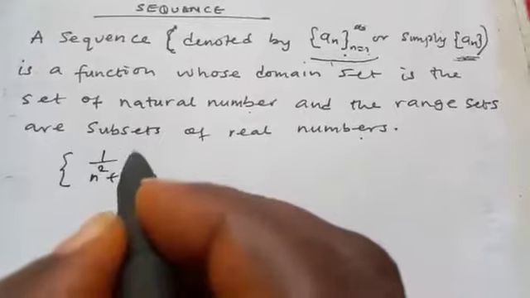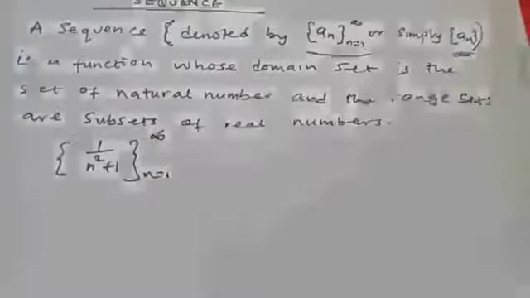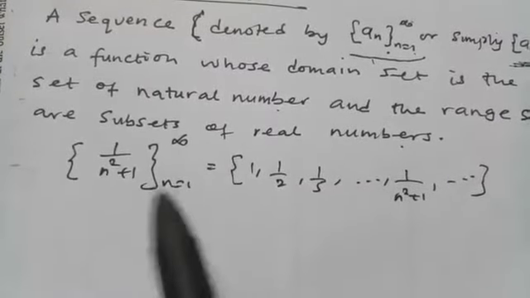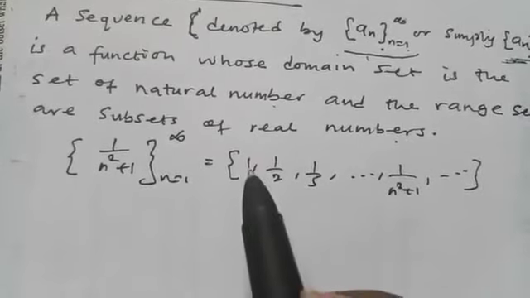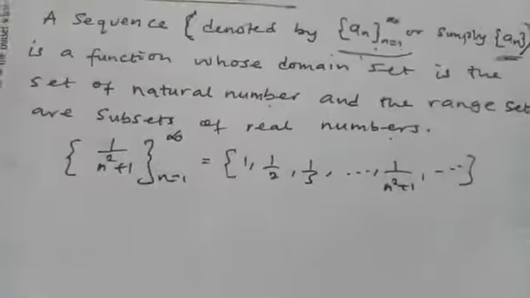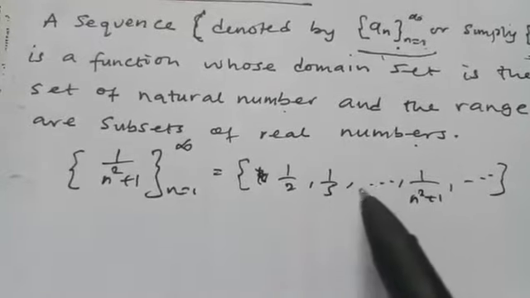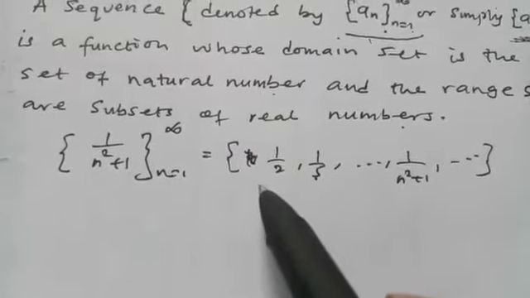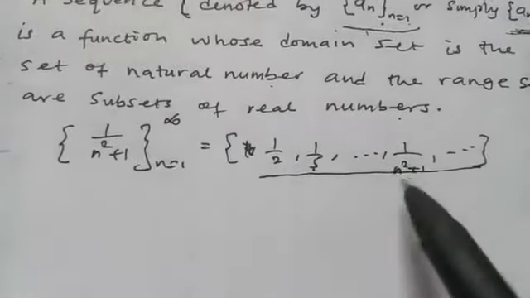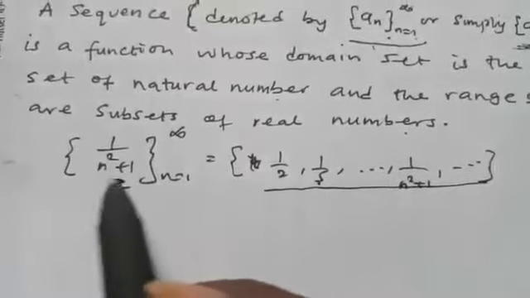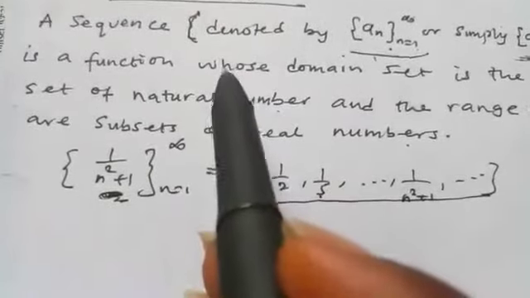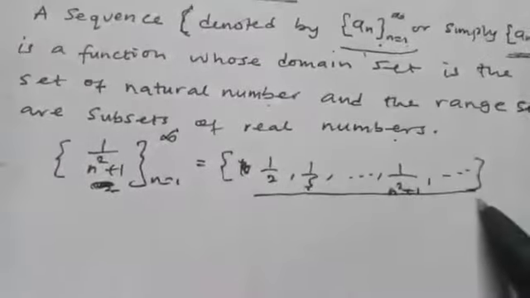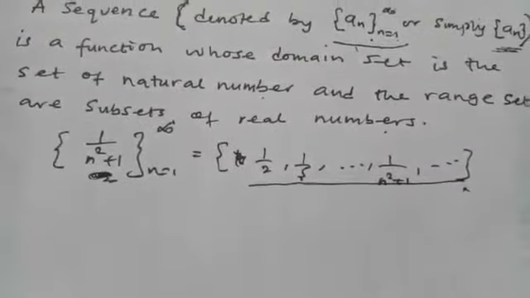If I have this, n runs from 1 to infinity, which will give me this, it is a sequence. You can see if n is 1, you are going to get this. If n is 2, we'll get this, and so on and so forth. So the list of these numbers is a sequence. This is the function that generated them, that's why we call it a function. So the domain set is a set of natural numbers, while this is a set of real numbers.